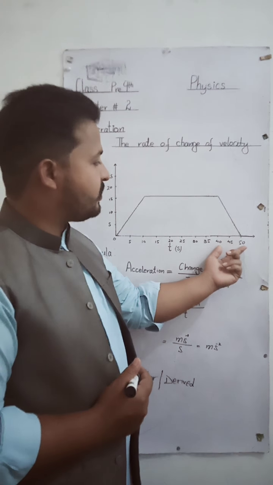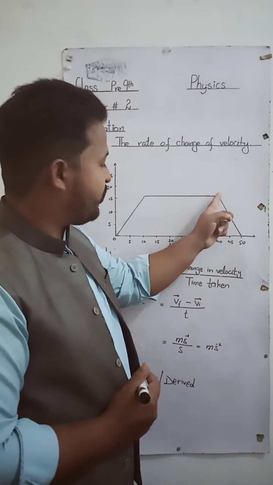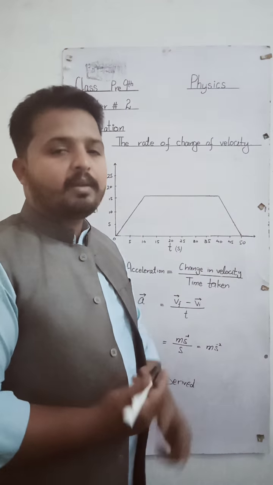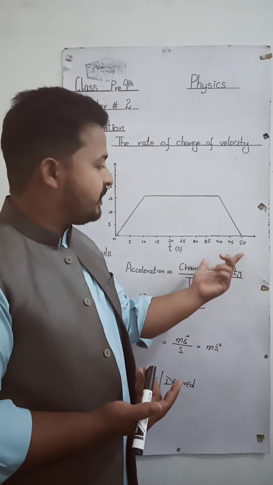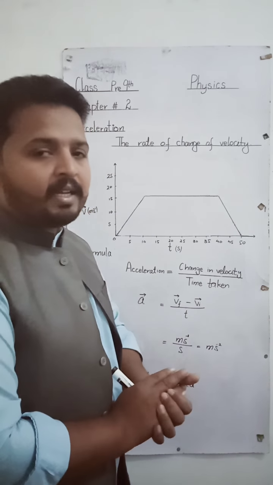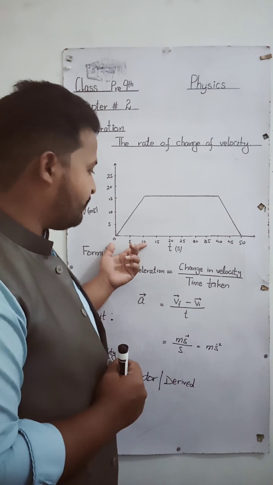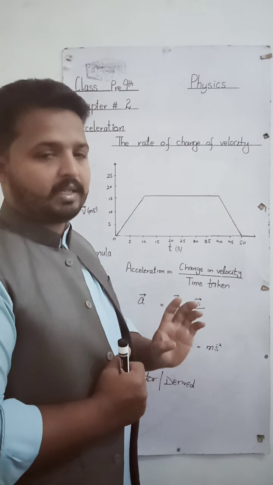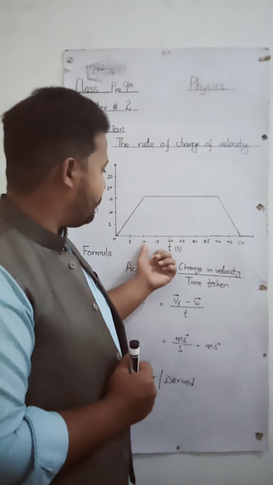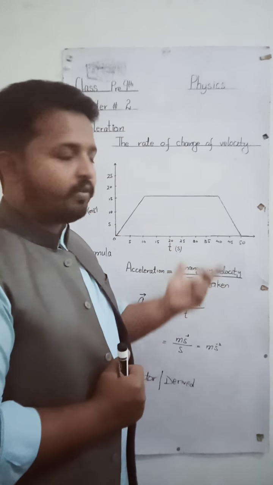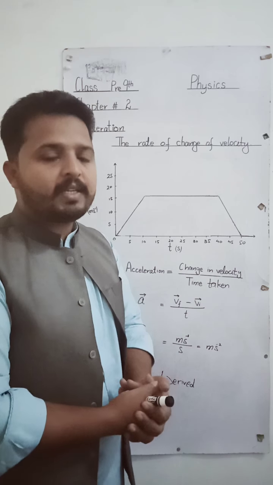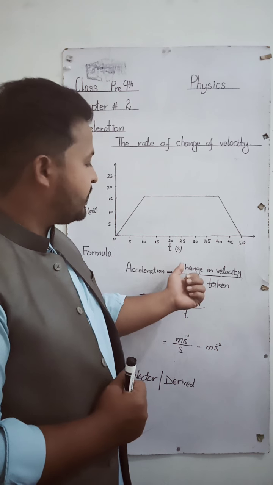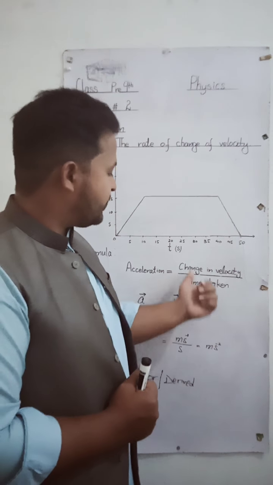And in the last 10 seconds you can say that velocity is decreasing from 15 meters per second to 0. So velocity is decreasing, it means that velocity is changing. So there is change in velocity, acceleration is present. So we can say that when there is change in velocity, in the first 10 seconds and in the last 10 seconds, either velocity is increasing or decreasing, so acceleration is present. But from 10 to 40, these 30 seconds, velocity is constant, there is no change in velocity, so there is no acceleration.